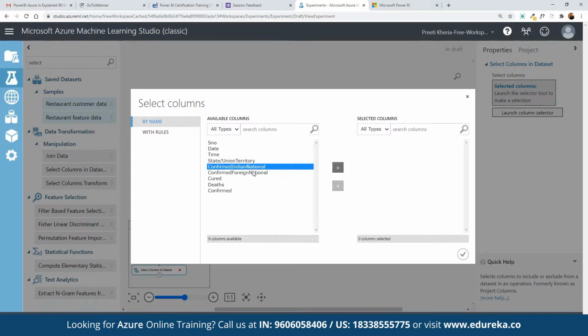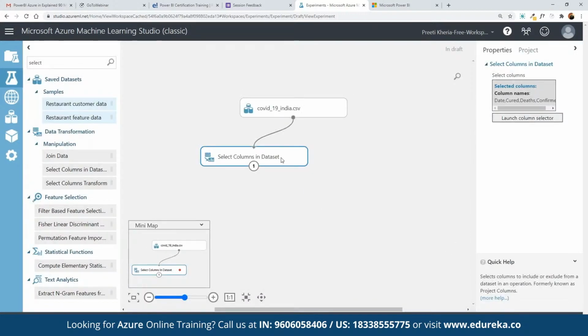Here we want to include the cure as well, as a part of the data pointers that we want to work on. So here we can define the data as well. Now these are all the columns we want to work on, and here we can click on select. So again, these different columns have been selected as a part of our model building.